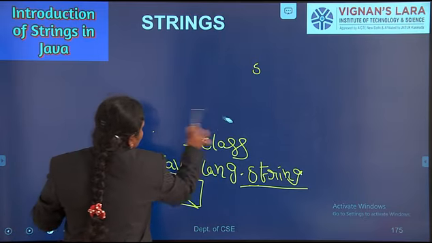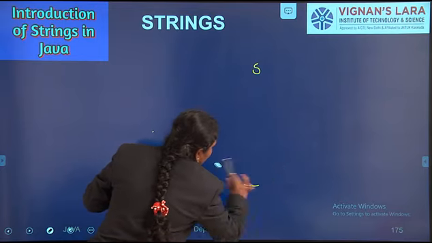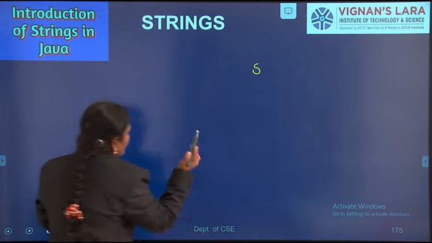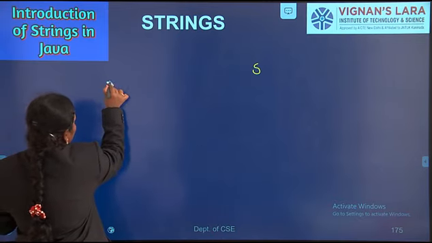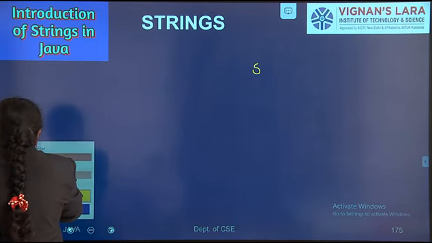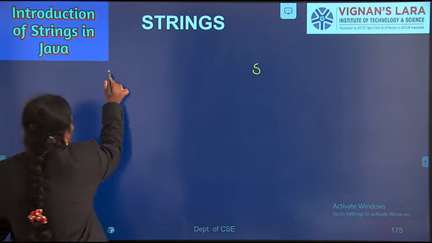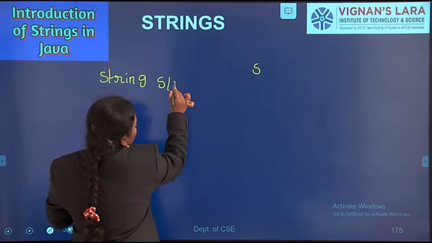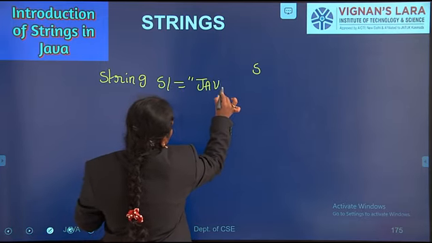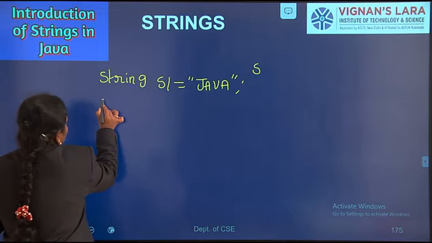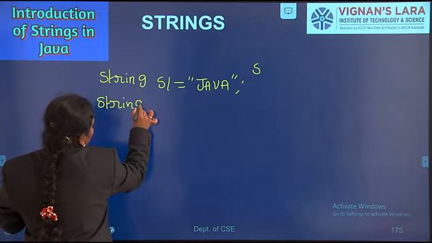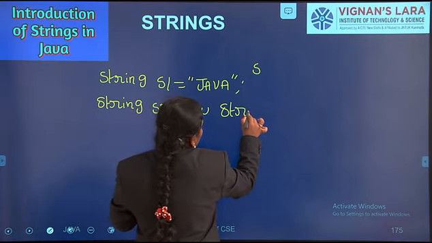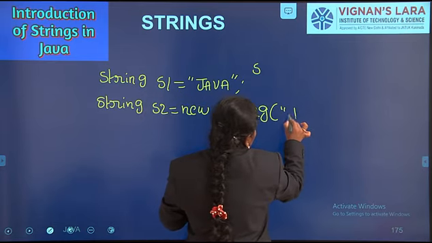Let us see. Here, String s1 = "Java". Next, String s2 = new String("Java").